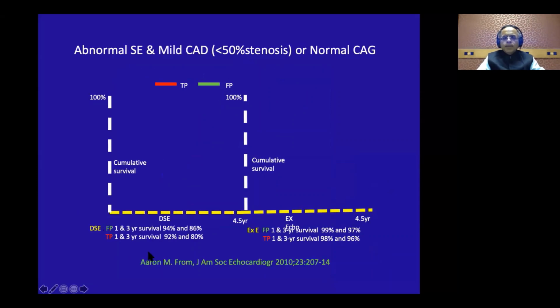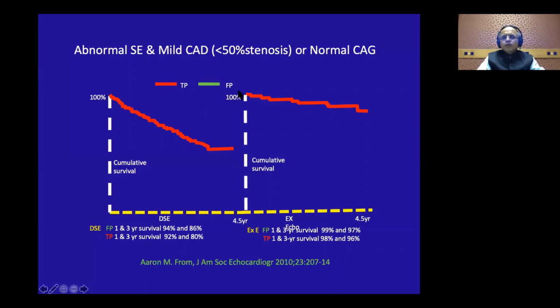And this particular paper from Mayo, what they did, they looked at the true positive stress echoes and they looked at false positive stress echoes. So for the people who have stress echo positives, they looked at the angios, where the CAD was less than 50% stenosis, or normal angios, they called them false positives, and true positive if that was more than 50%. And they looked at the cumulative survival over the following years. So this is for the DAC and this is for the exercise.